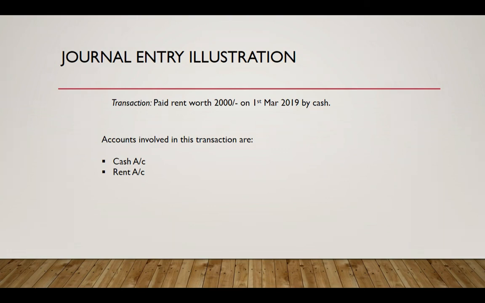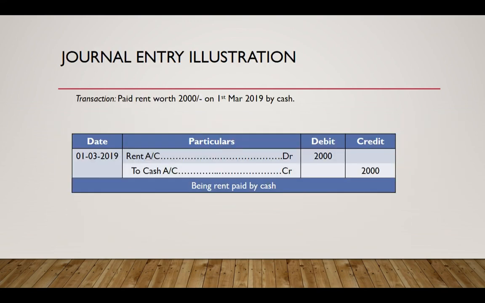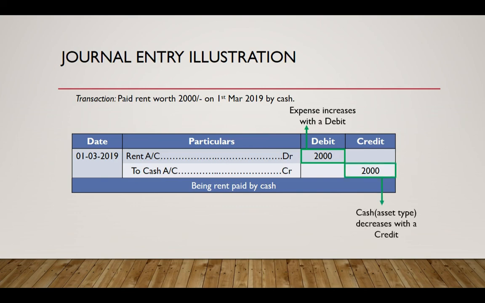In this transaction, we are making a payment towards rent, and the accounts involved are the cash account and the expense account, which is the rent account. We know that expenses like rent increase with a debit, and to denote a decrease in cash, we decrease the cash account by a credit, and accordingly we pass the journal entry as follows. We debited the expense account and credited the cash account. Now let's continue with the next transaction.